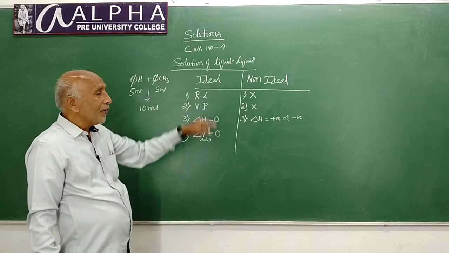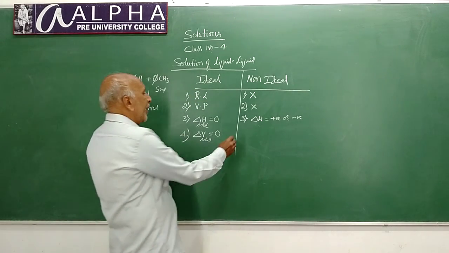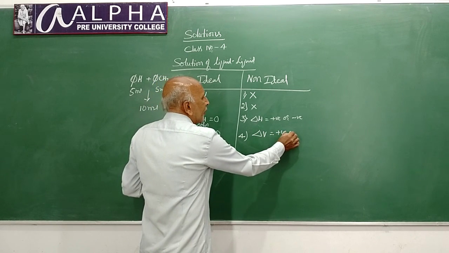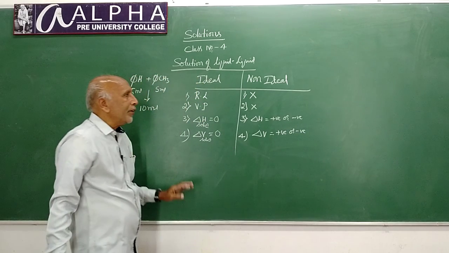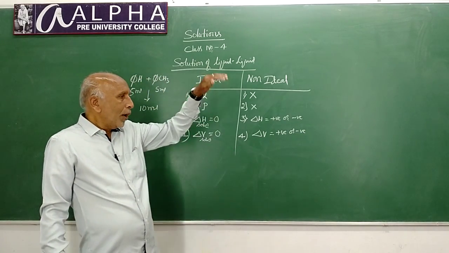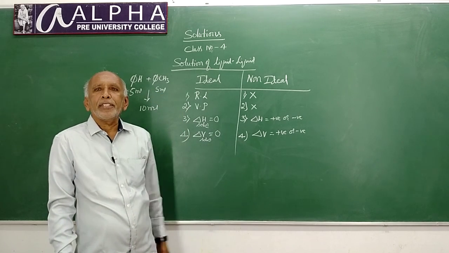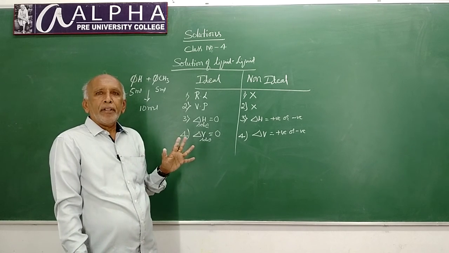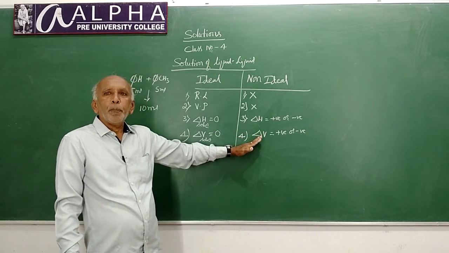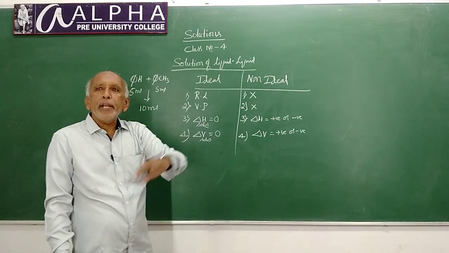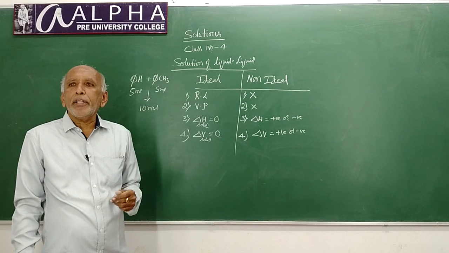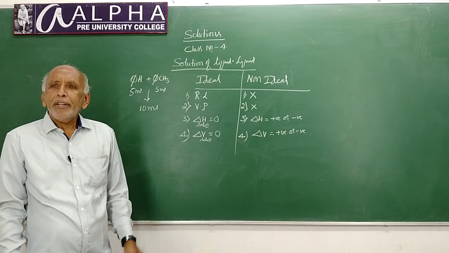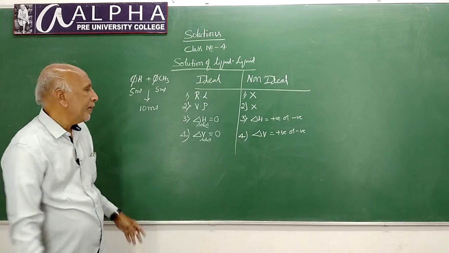It is not so in the case of non-ideal solution. In the case of non-ideal solution, delta V will be either positive or negative. That means during the formation of non-ideal solution, volume decreases or increases. After mixing, the volume increased or decreased. That means the volume of solution will not be equal to the sum of the volumes of constituent liquids. It will be either greater than that or less than that. Okay, it is for a different reason. Later we shall see that.